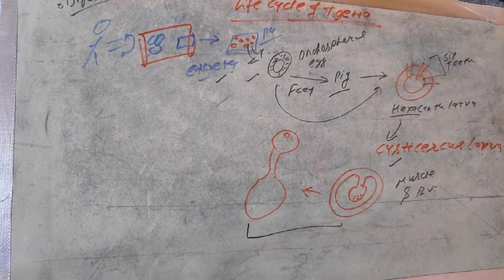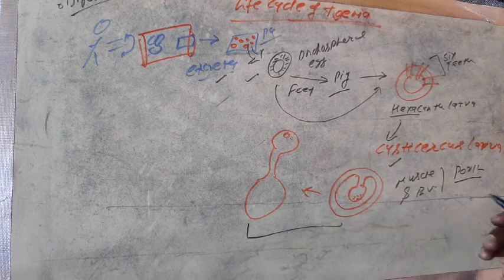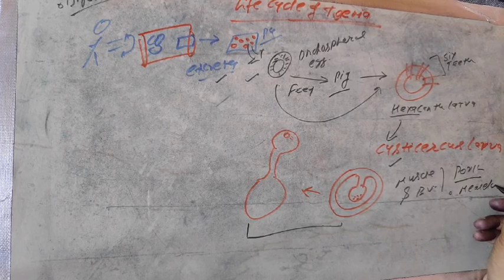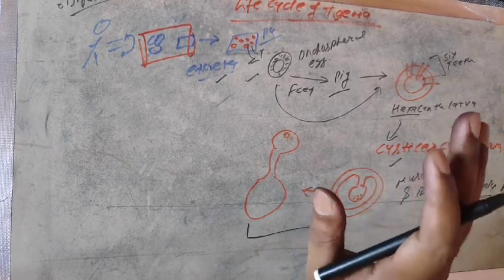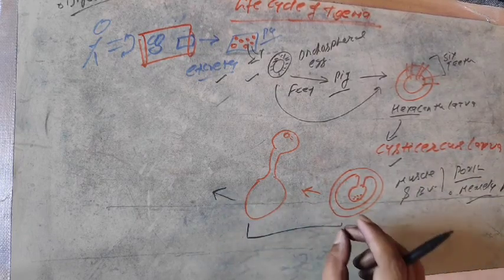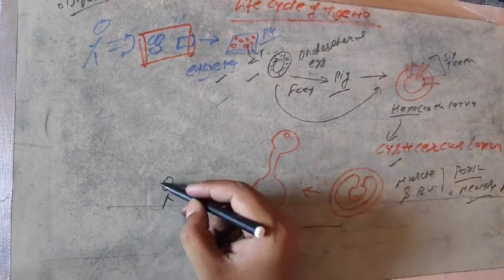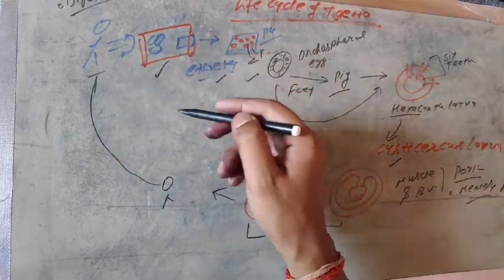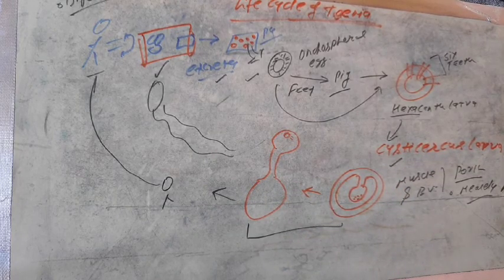The pig meat is actually called pork, and this is not normal pork, it is actually infected pork, which is called measly pork. That infected pork is called measly pork. So which stage of Taenia infects the pork meat? That is the cysticercus larva. When pork containing cysticercus larva is eaten by any human, the cysticercus larva reaches the intestine of human and converts itself into the complete structure of Taenia solium, as I have told you previously.